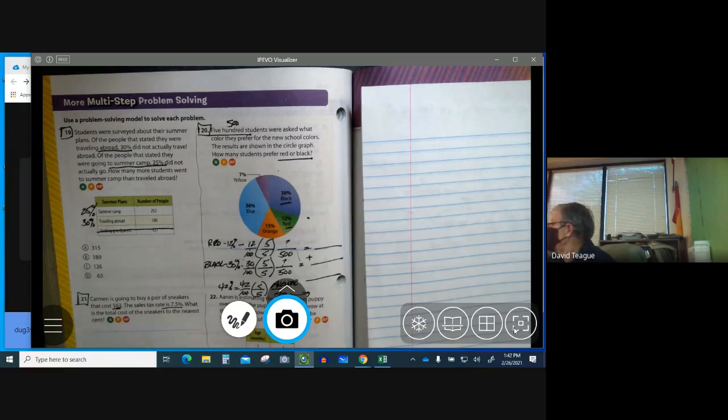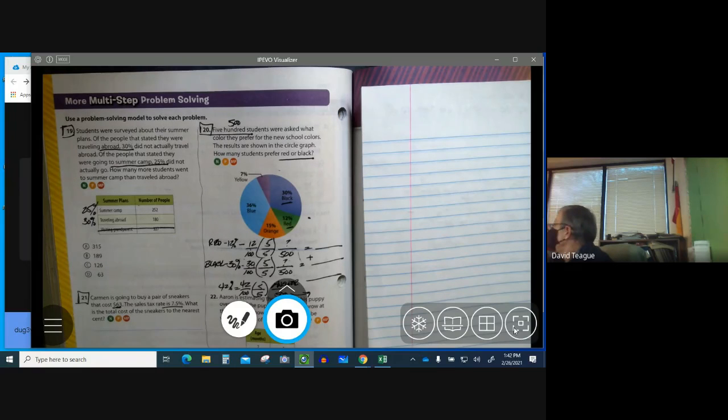Do you know what your current sales tax is in Fort Worth, Texas? 8.25%. That's the legal limit by law. You cannot charge any more than 8.25% sales tax in the state of Texas. That's a lot. Most states don't have 8.25% sales tax. I'll do some research for you. We'll find the state that has the lowest sales tax.